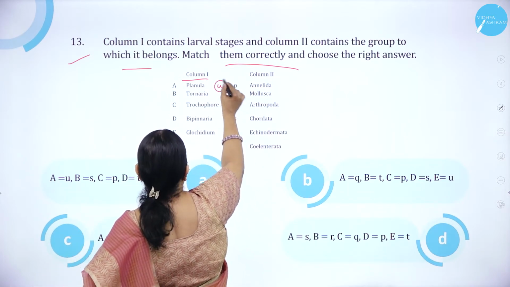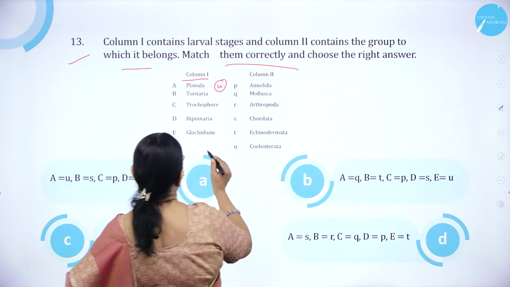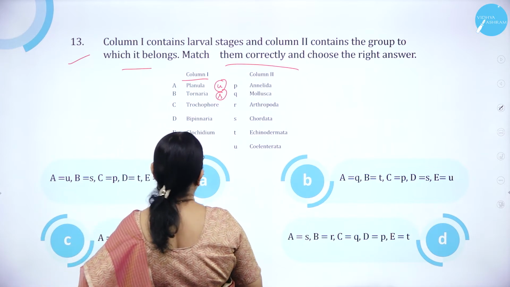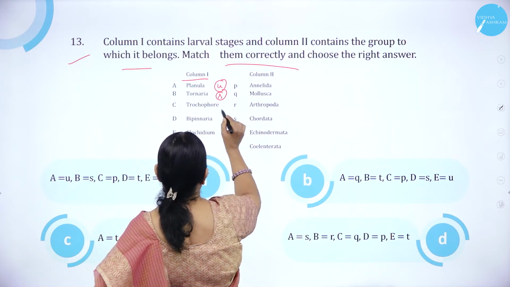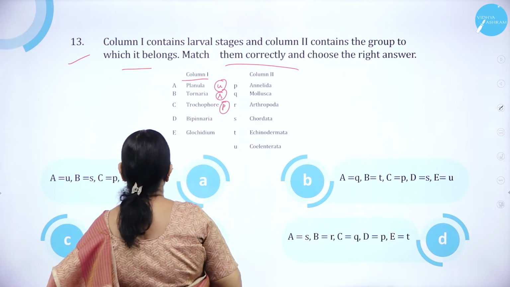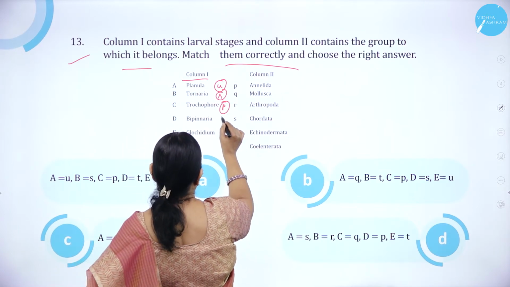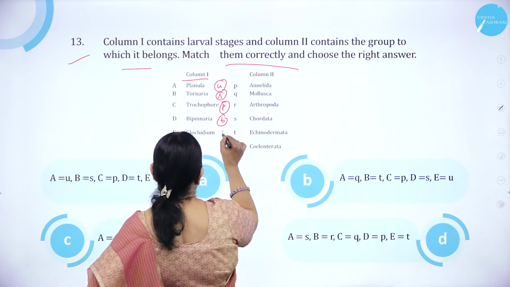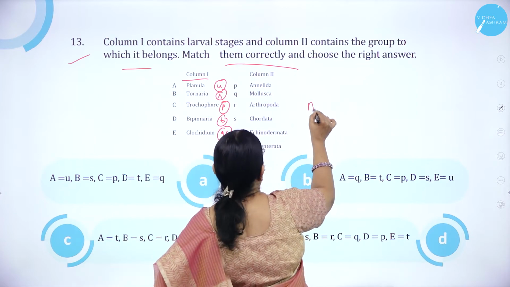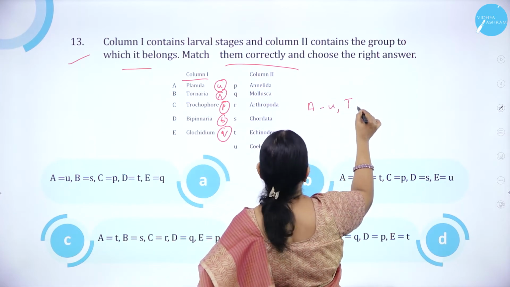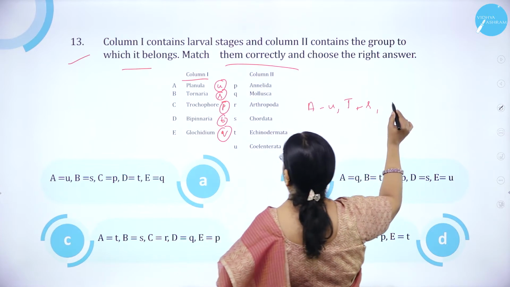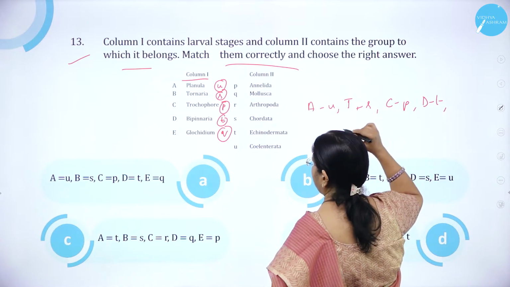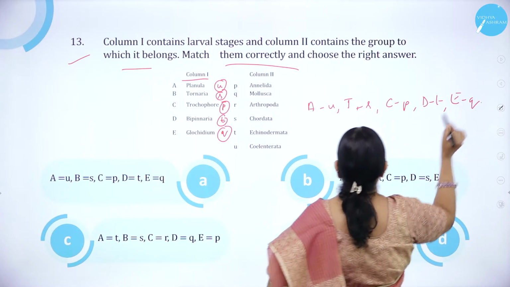Planula you come across in Coelenterata, then Tornaria in Chordata, then Trochophore larva you come across in Annelida, then Bipinnaria you come across in Echinodermata, then Glochidium you come across in Mollusca. So the correct answer is the combination matching all of these.